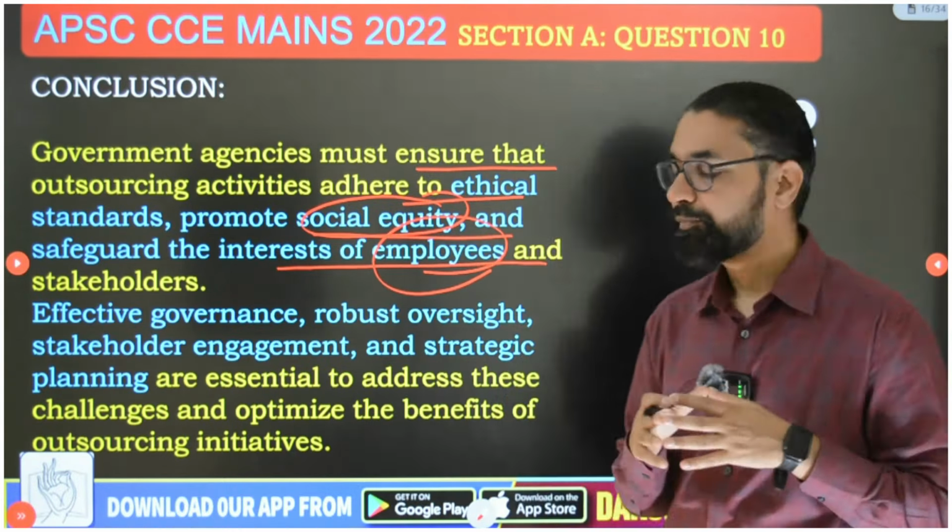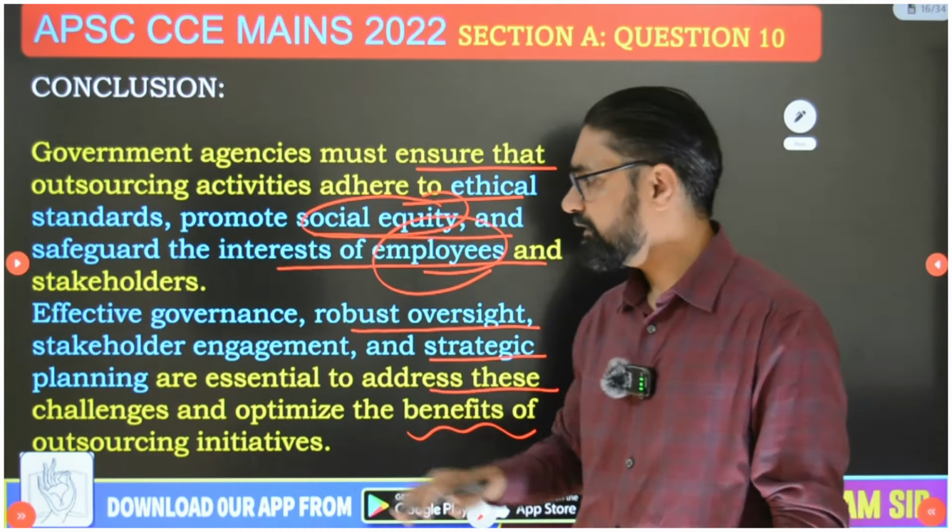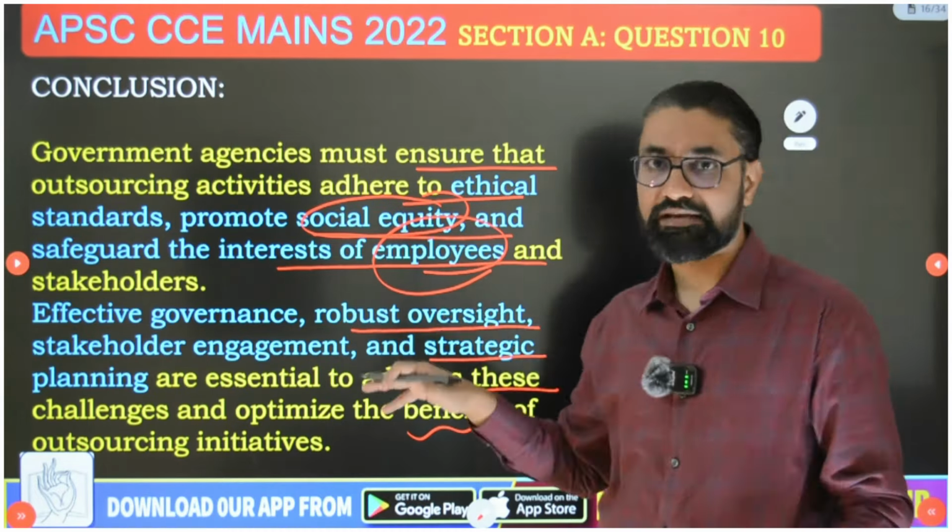So effective governance, robust oversight, stakeholder engagement, and strategic planning are essential to address these challenges and optimize the benefits of outsourcing initiatives. Oversight is very important: continuous monitoring, evaluation. You can't lose on checks and balances. That point I told you. Strategic planning in the signing of contracts is very essential, and government should take care of all these aspects to address these challenges and optimize the benefits of outsourcing initiatives.